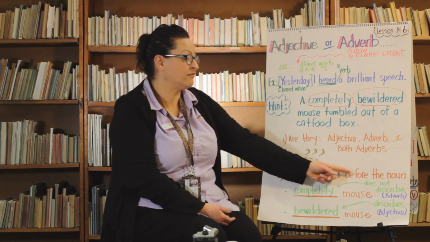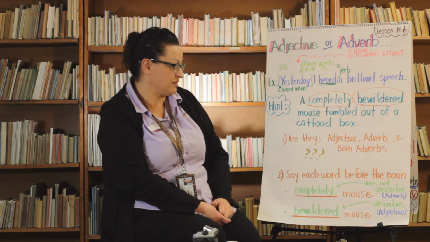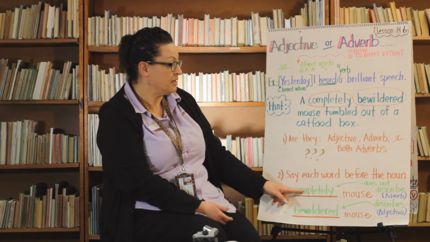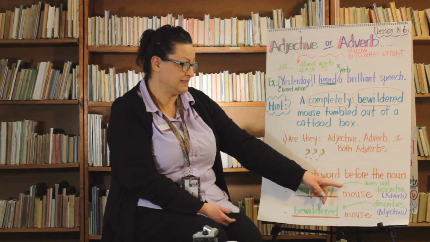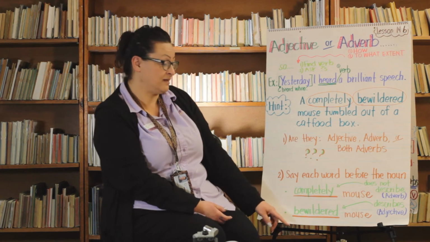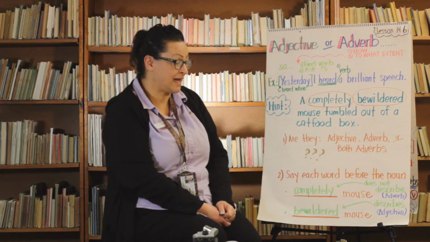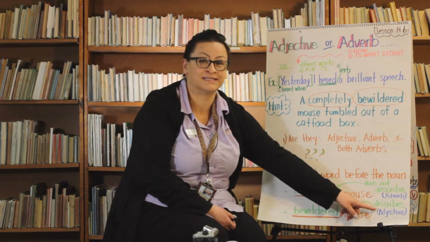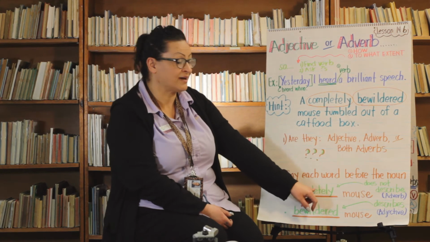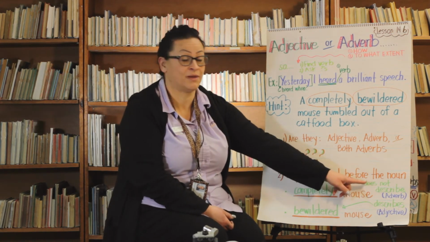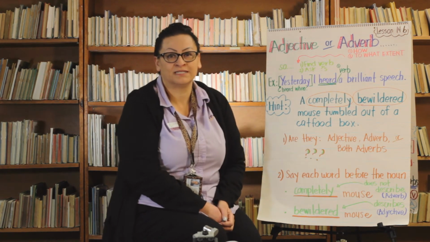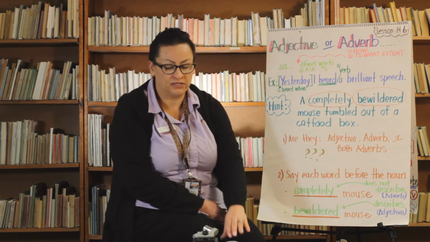Say each word before the noun. So what is our noun? What is the sentence talking about? Our mouse. So if I wrote completely mouse, does that make sense? Does it describe our mouse? No, it does not. But if I said bewildered mouse, does that describe our mouse? Yes. So our describing word, which is an adjective, is bewildered, and our adverb, which does not describe our mouse, is completely.